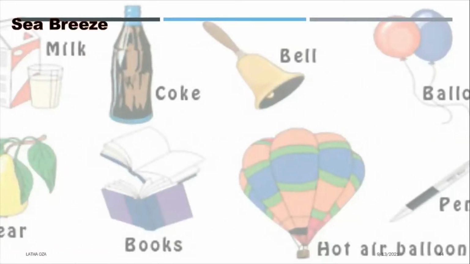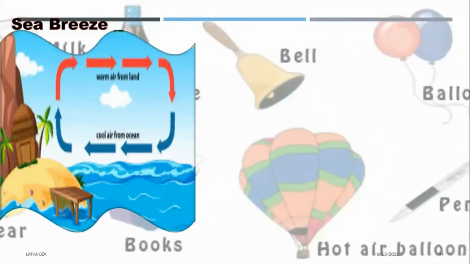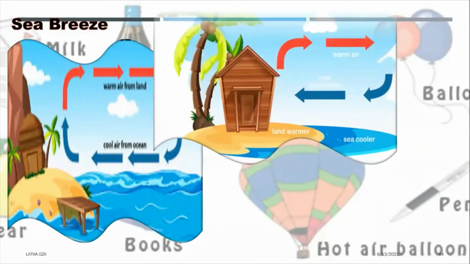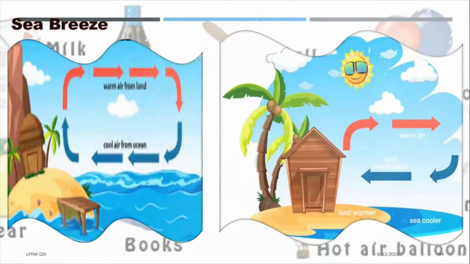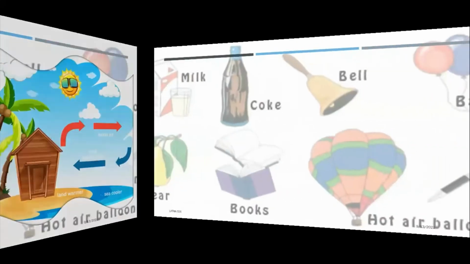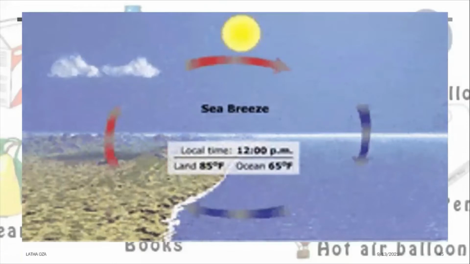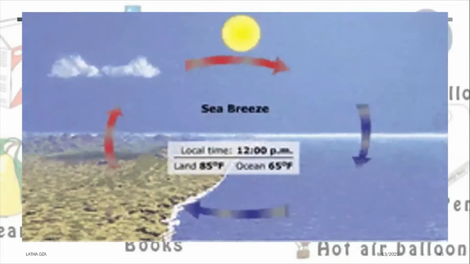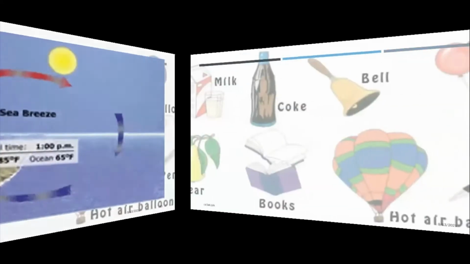Let us study about sea breeze. During daytime, the land heats up faster than the sea, and so does the air above the land. Since warm air is lighter, the air above the land rises. The cooler and heavier air above the sea rushes over the land to fill up the space. So the cooler air that moves from sea towards the land during the daytime is called sea breeze.